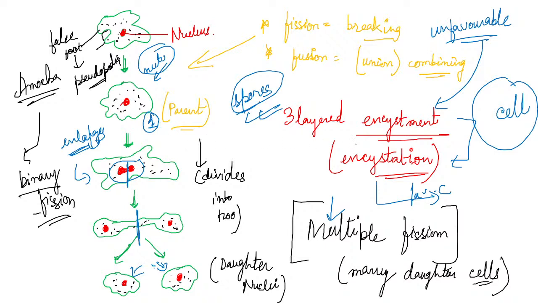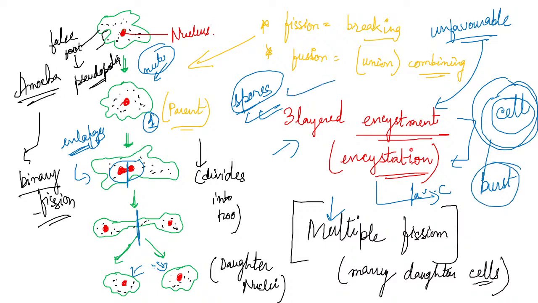Okay, now what happens to the cyst wall? When the amoeba forms a cyst, the three-layered cyst wall, 1, 2, 3, bursts, and after the burst, the spores come out.